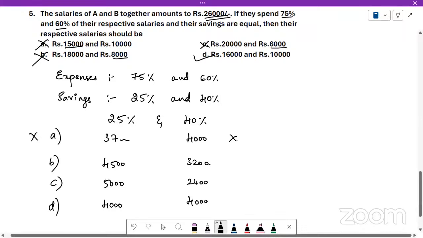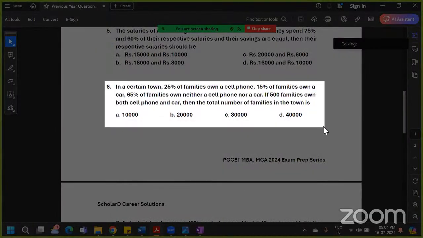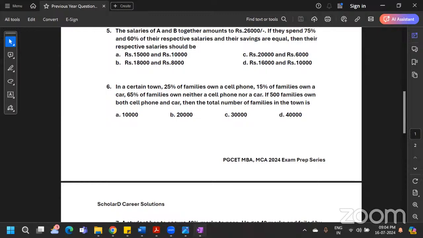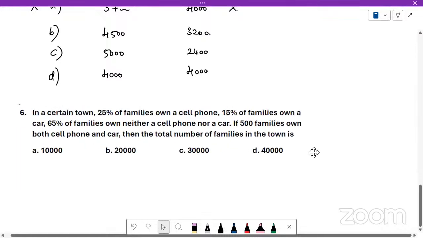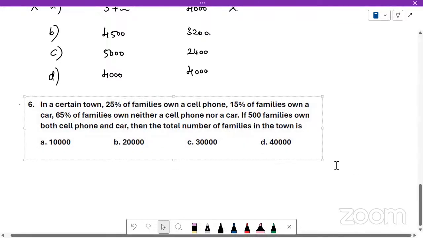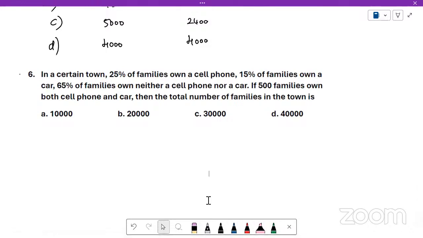Now, let us take the next question. In these previous year questions, some of the questions can also be solved using other concepts. You can solve some of them using set theory, and some using ratios. We'll take this particular question, which can also be solved using set theory. I'll solve it under set theory also. So you will know 2, 3 different ways of solving the question, and you can choose which method to use.